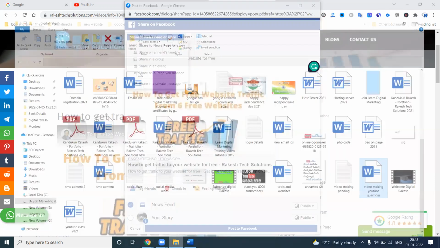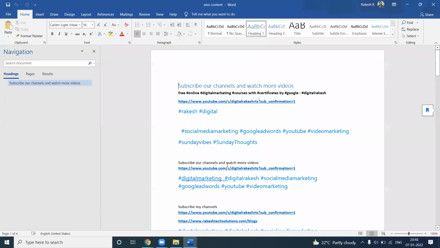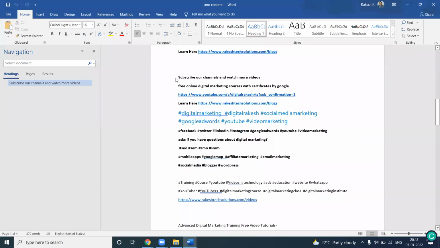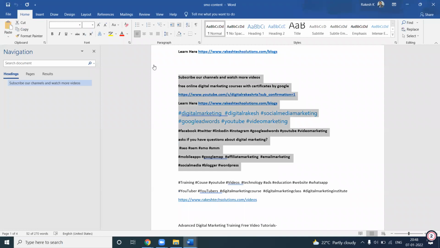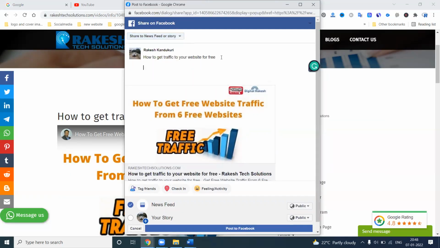When posting, you should always remember that you can add up to 30 hashtags. What is a hashtag? It is nothing but your particular trending topic. So copy this one, and the feature will be here.